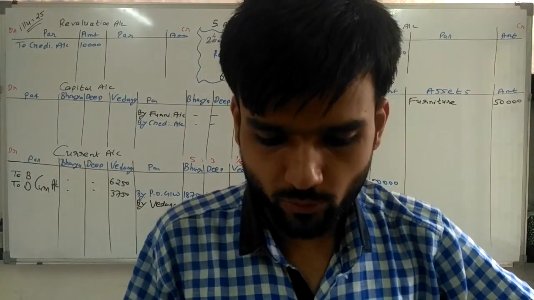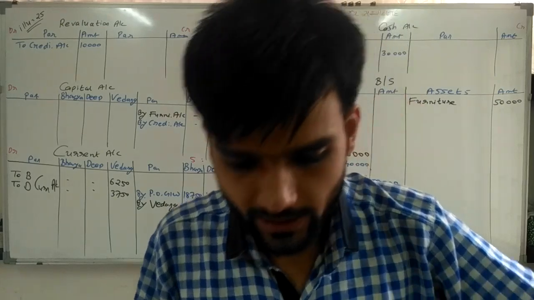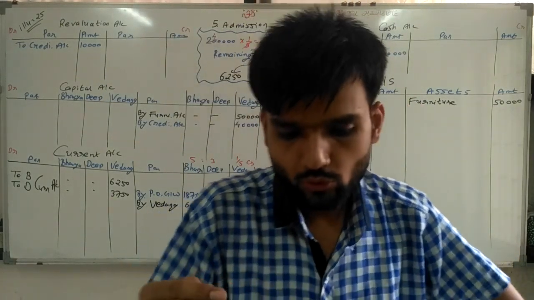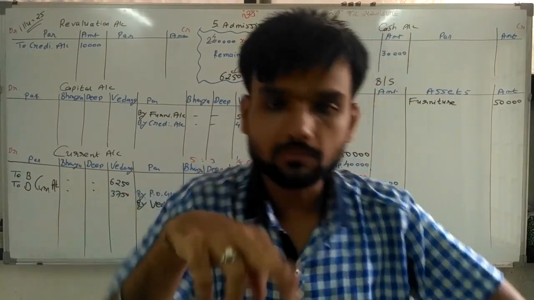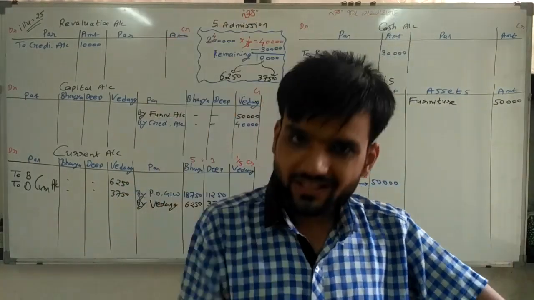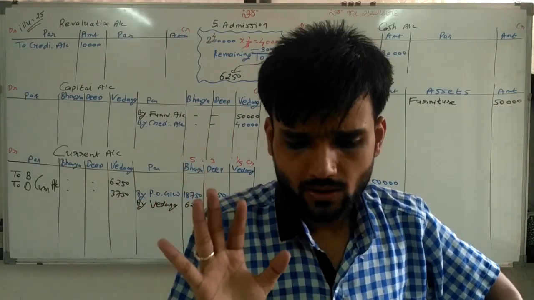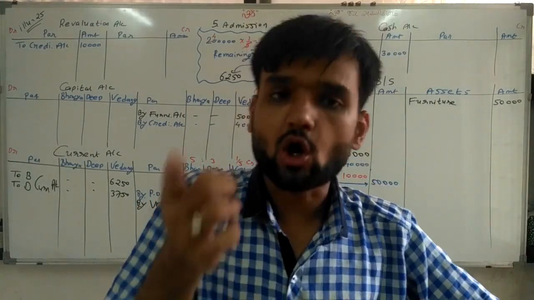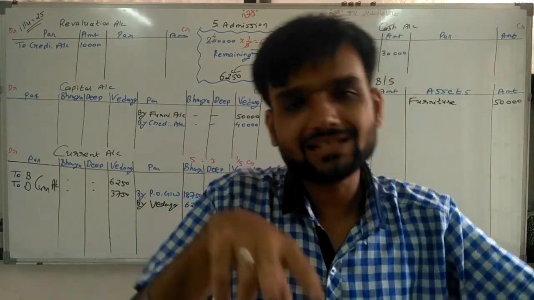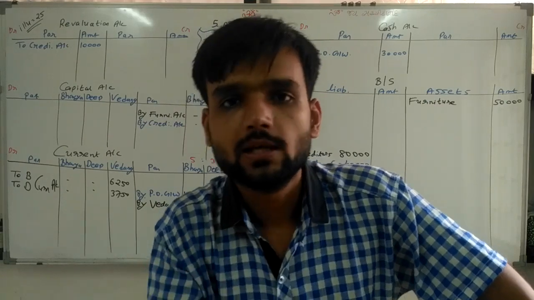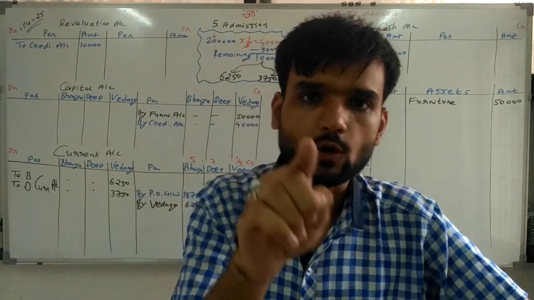Market value of stock of rupees 30,000 is rupees 24,000. Now stock value 30,000 rupees becomes 24,000. So 6,000 rupees is reduced in the value of stock. That is the instruction. It means 6,000 reduced in the value of stock.